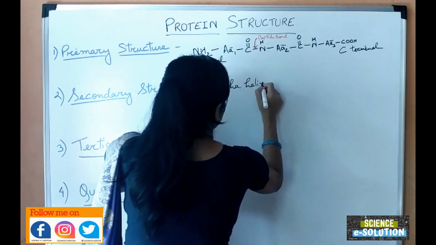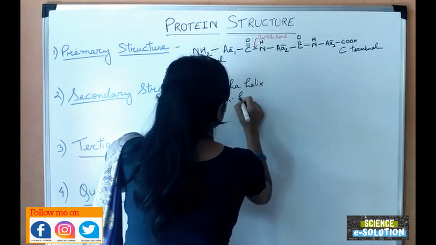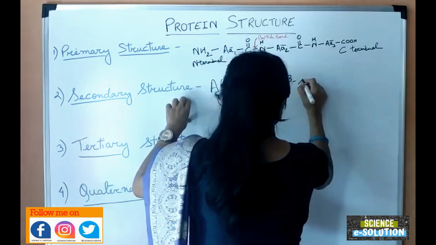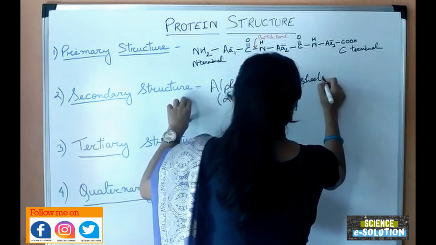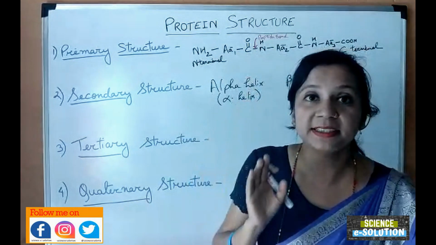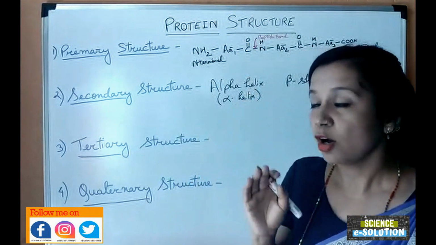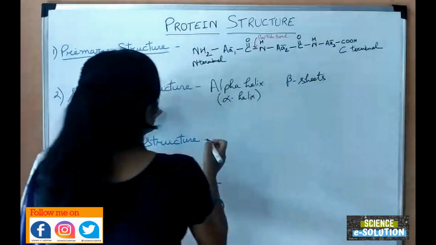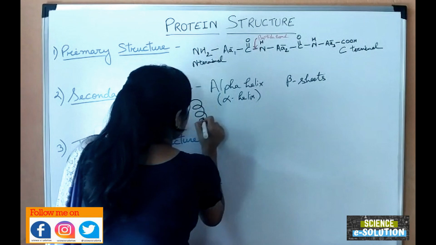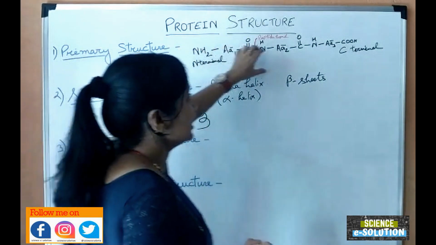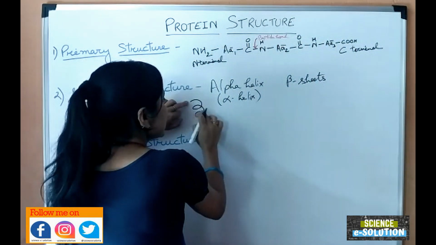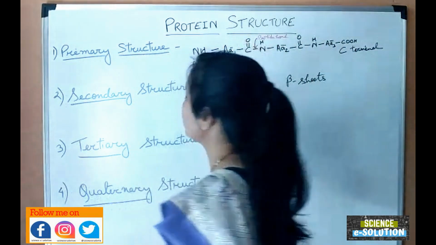Alpha helix, and the second one is the beta sheets. These alpha helices are the most common type of secondary structure of protein. Here, they are arranged in a spiral shape. The protein structure, which was arranged previously in a linear sequence in the primary structure, now forms these turns with the help of hydrogen bonding.